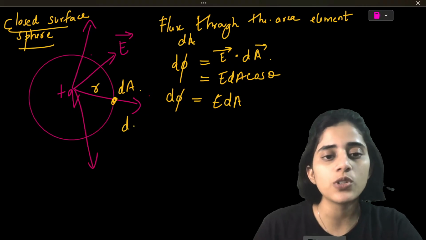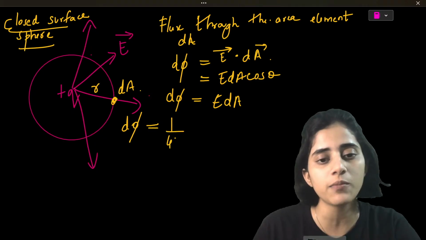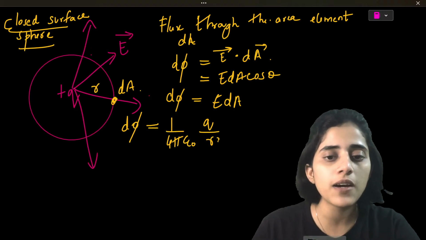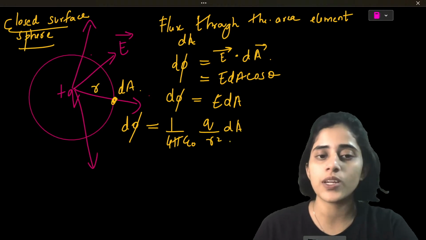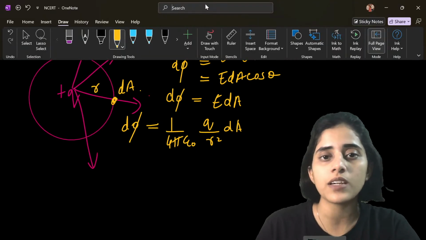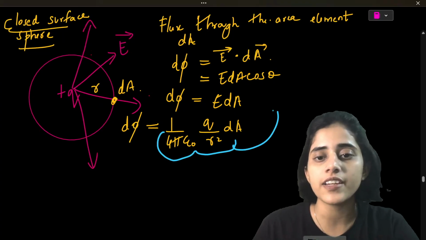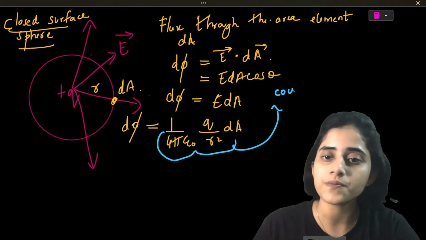Now we know the formula for electric field, so let's write that down. It is 1 by 4 pi epsilon naught, q by r square, into dA. How did I get this? 1 by 4 pi epsilon naught, q by r square is the very famous Coulomb's law.